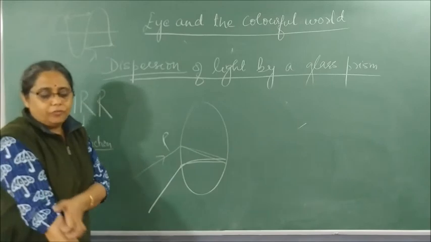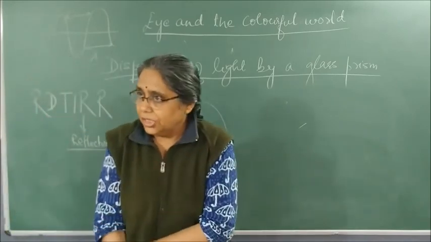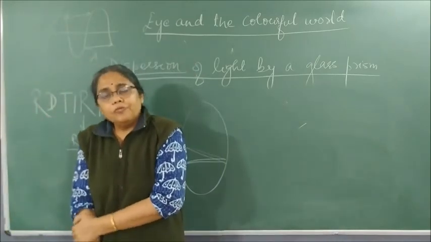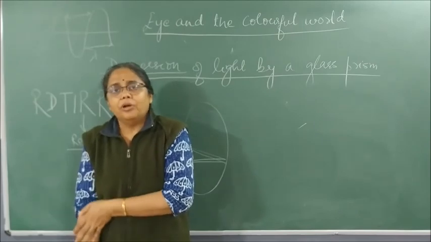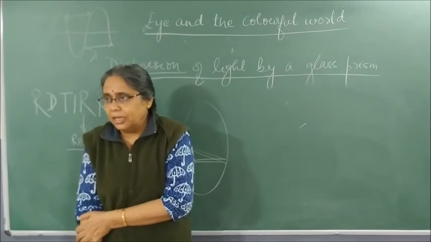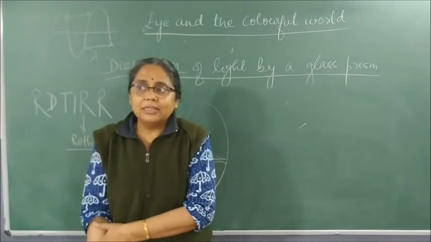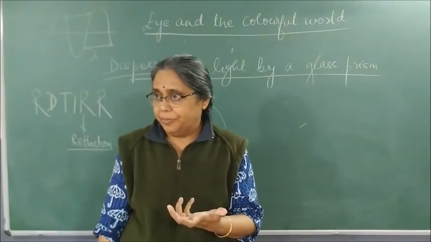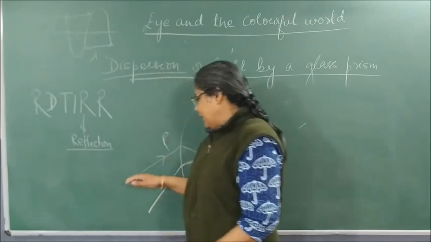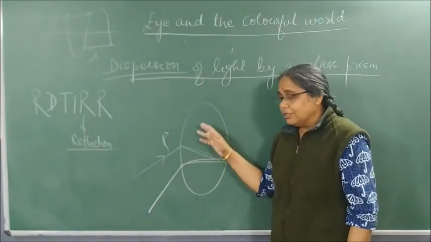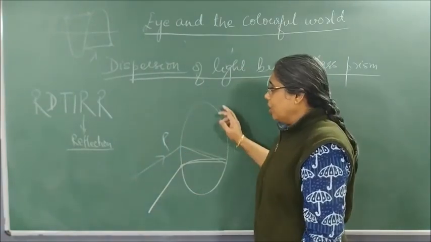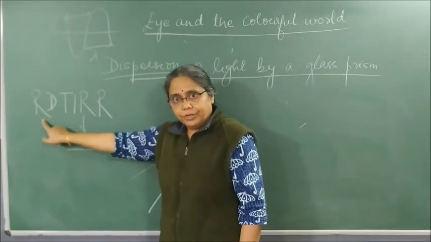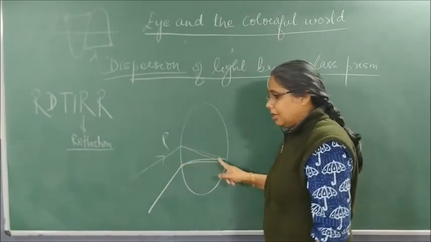A rainbow is always formed opposite to the sun. A rainbow is formed when there is enough amount of water droplets present in the atmosphere, as these tiny water droplets act as prisms. When the sunlight enters the water droplet, first what takes place? Refraction. Then what takes place?